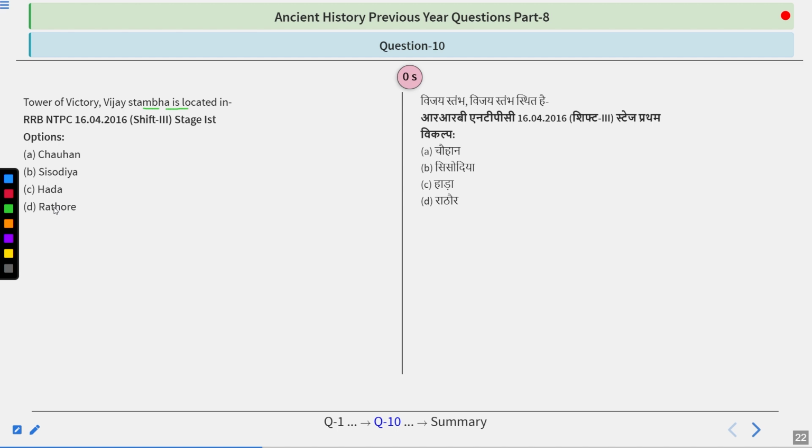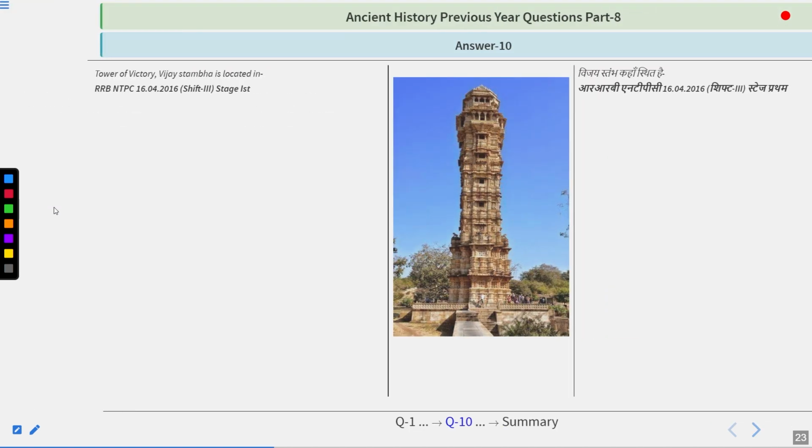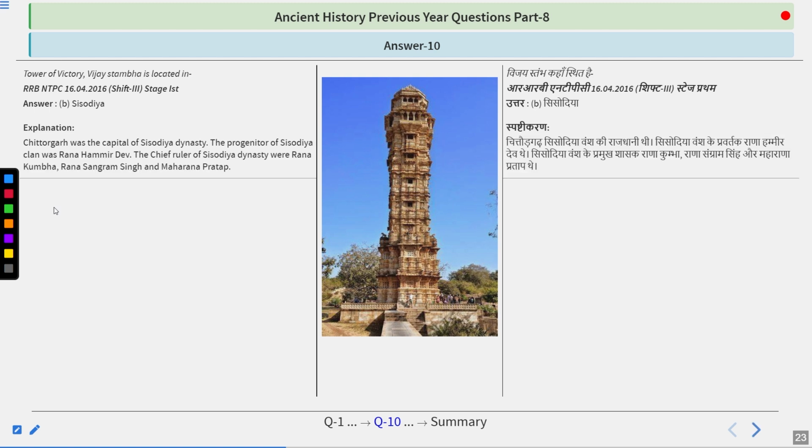And I hope you got this one right. The answer of this question is Sisodia. So Chittorgarh was the capital of the Sisodia dynasty. The progenitor of the Sisodia clan was Rana Hamir Dev. The chief rulers of the Sisodia dynasty were Rana Kumbha, Rana Sangram Singh, and Maharana Pratap. So remember that particularly if we talk about Vijay Stambh, this is associated with the Sisodia dynasty, to which Maharana Pratap also belongs. So remember that, guys.